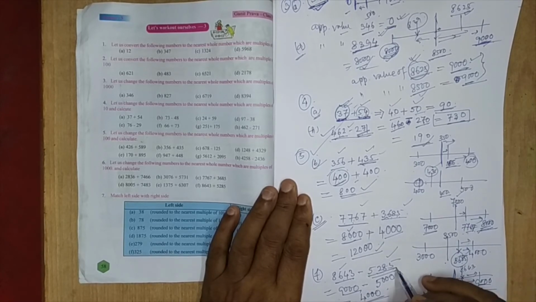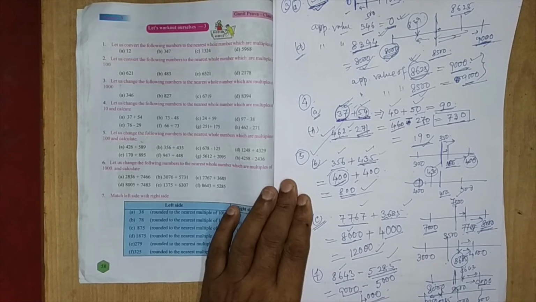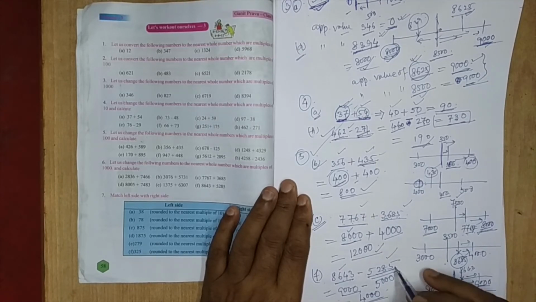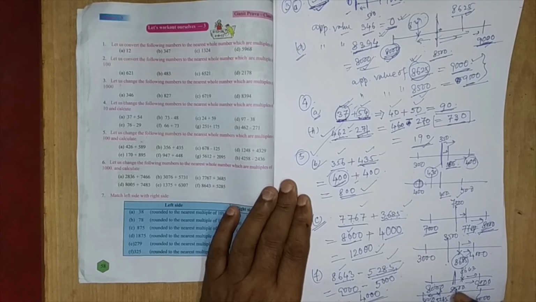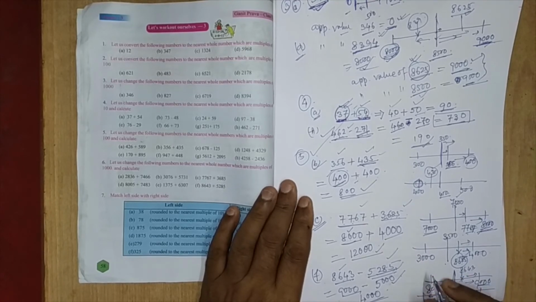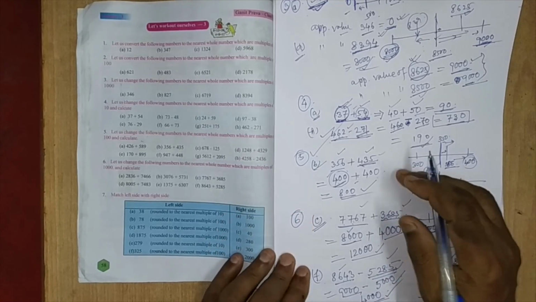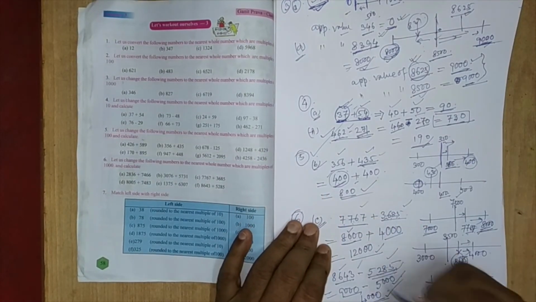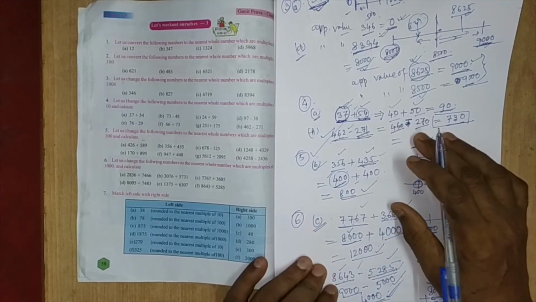And 5285 will be taken between 5000 and 6000. 5500 is the midpoint, and 5285 is nearer to 5000, so its approximate value is 5000. Subtracting them, you get 4000. In this way, after taking the approximation and going through the required operation, we can solve problems like this.